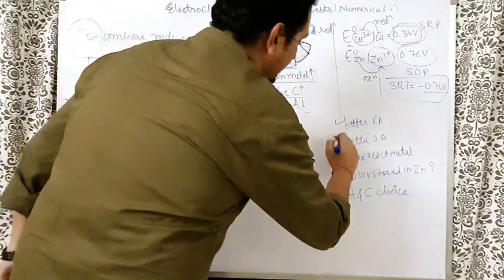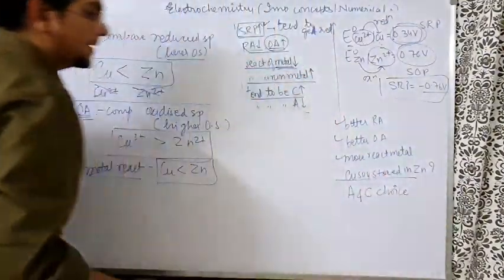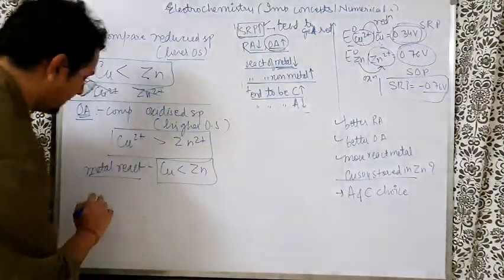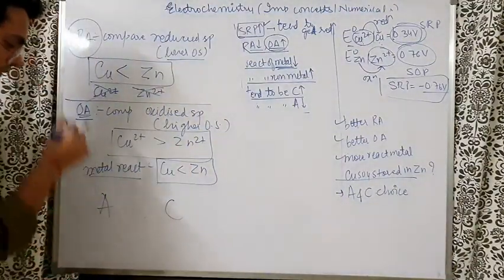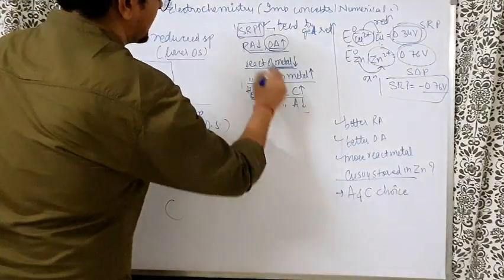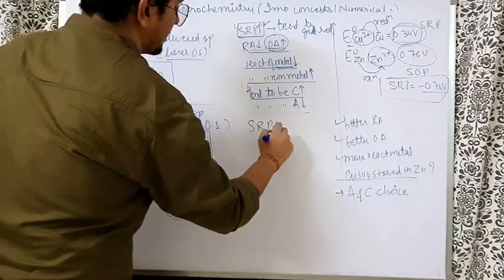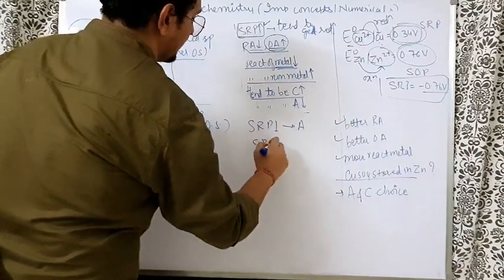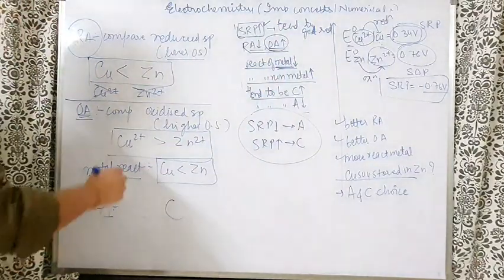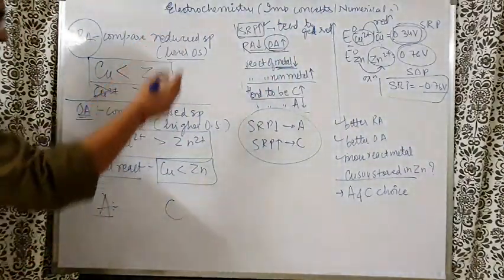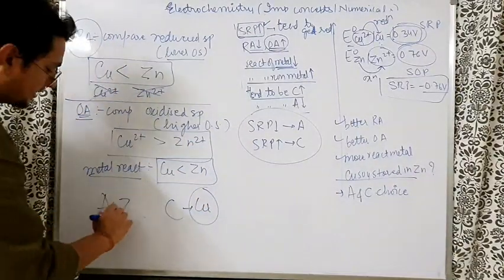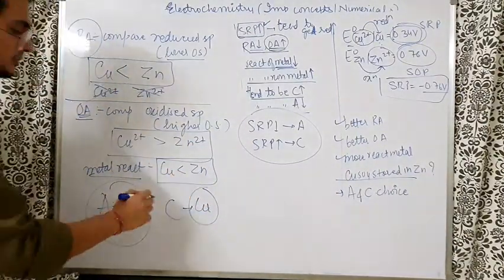Going ahead. Can copper sulfate be stored in a zinc vessel or not? Let us talk about it, but firstly, let's do anode and cathode. Who will be the preferred anode, and who will be the preferred cathode? The one with lower SRP becomes the anode. The one with higher SRP becomes the cathode. So who has high SRP? Copper. So copper will prefer to be the cathode and zinc will prefer to be the anode.